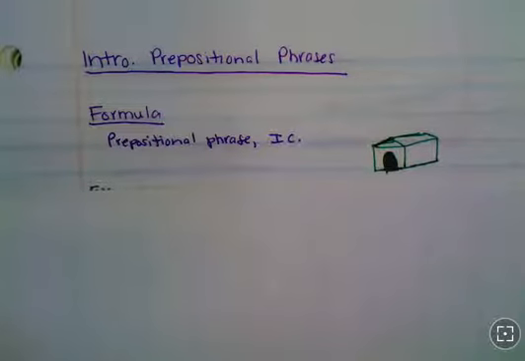The reason that I have that there is because that's how prepositions were taught to me when I was in 7th grade. They told me that you pretend Snoopy and the doghouse. If you don't know, use context clues to figure out that Snoopy is a dog, and obviously it's his doghouse. So the idea is that Snoopy can be in his doghouse, on his doghouse, by his doghouse, inside his doghouse, on top of his doghouse.